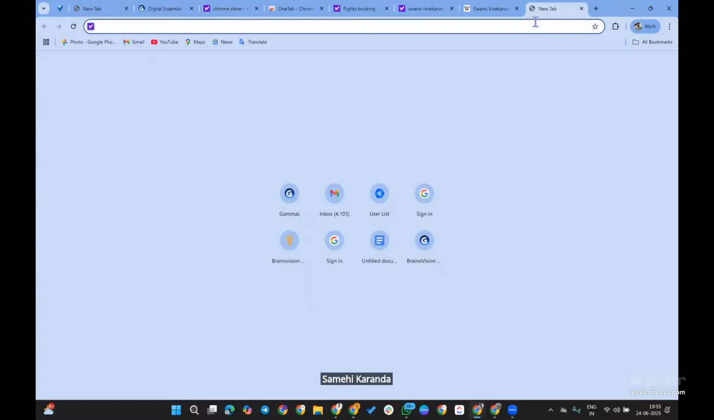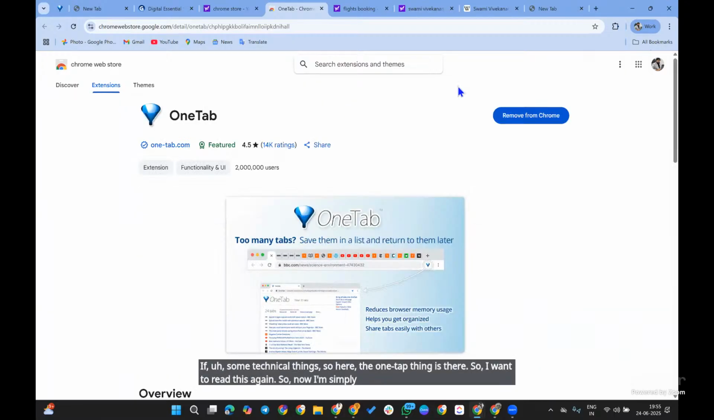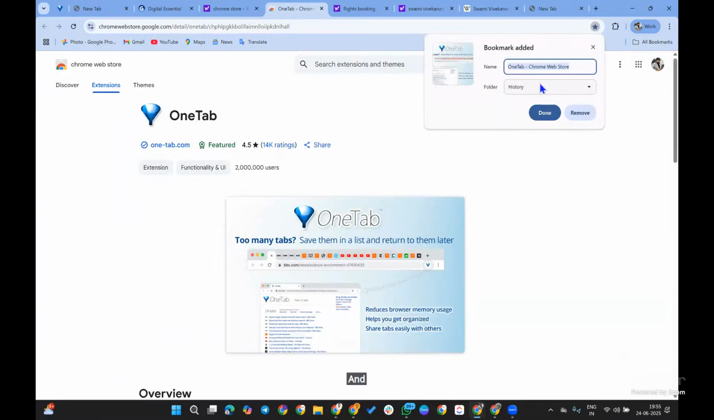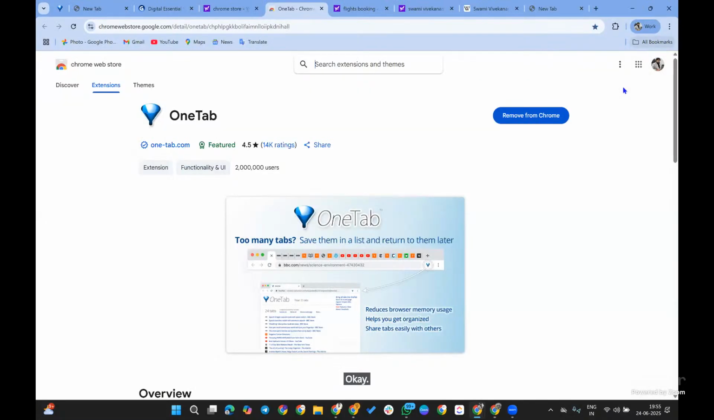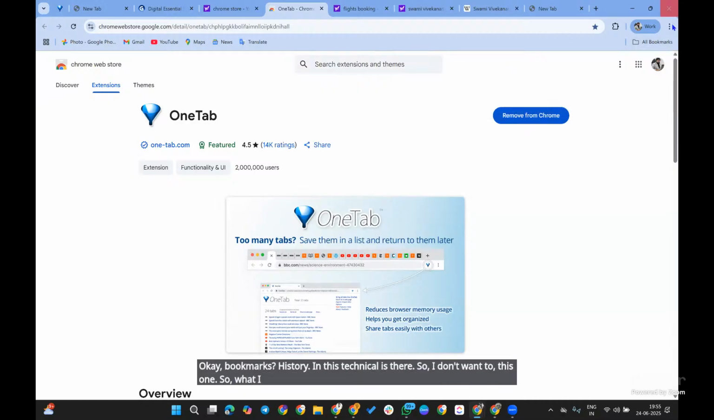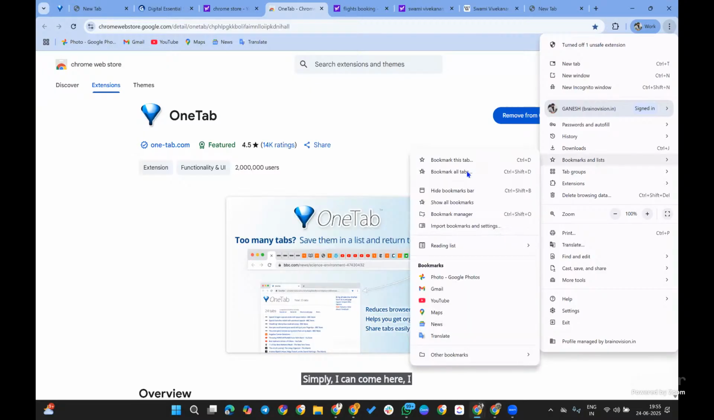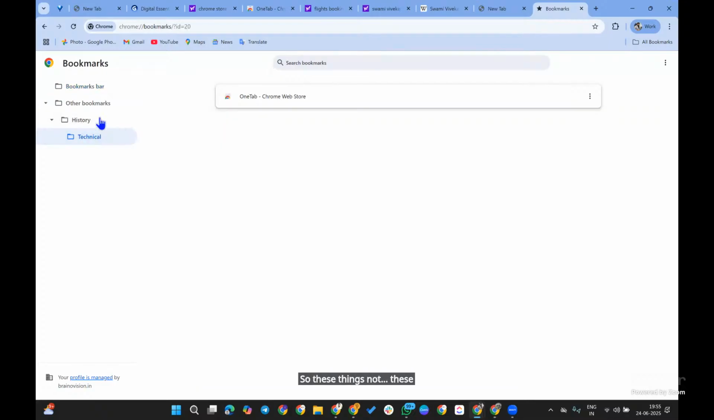If there are some technical things, the one tab is there, and I want to read this again. So now I'm simply clicking on this bookmark, and I don't want to add it into the history folder. I just want to choose another folder, and the new folder is called technical. Bookmarks, history, technical is there. I don't want this one, so what can I do now? Simply I can come to the bookmarks list and click on the bookmark manager. Control Shift O can also open the bookmarks. So these things should not be there.